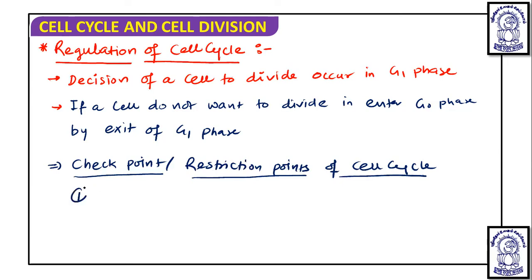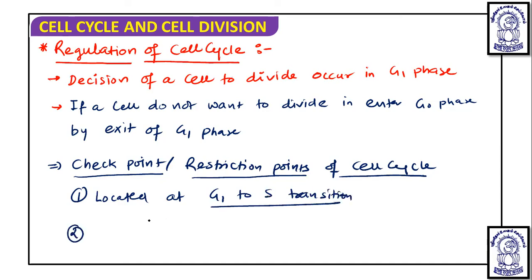The first restriction point is located at the G1 to S transition, and the second restriction point is located at the G2 to M transition. These two are the checkpoints.